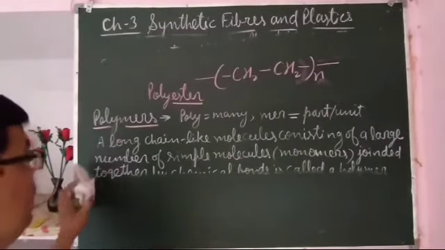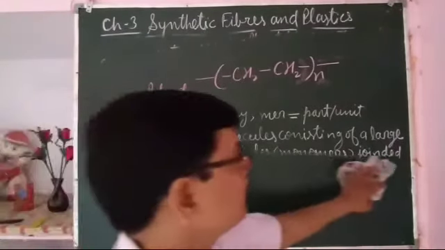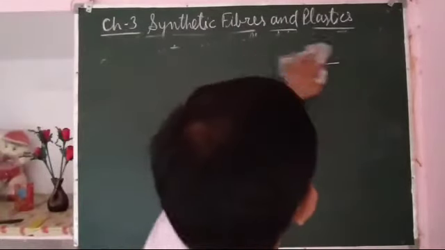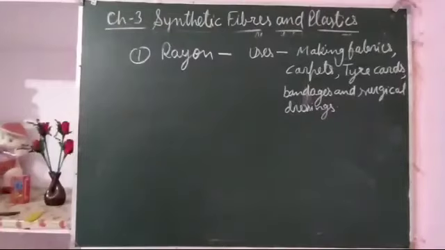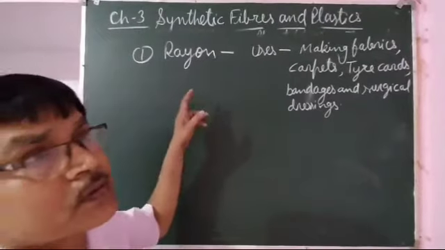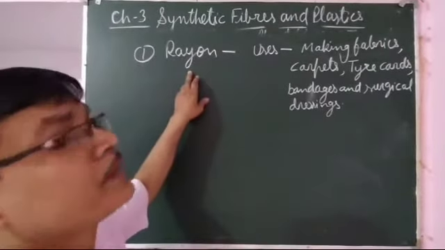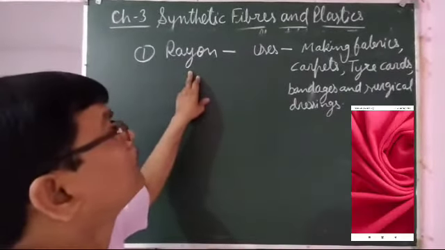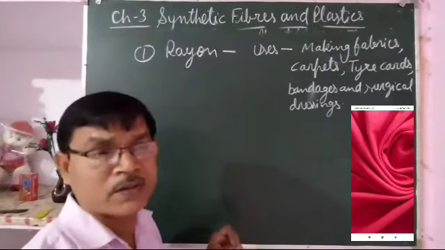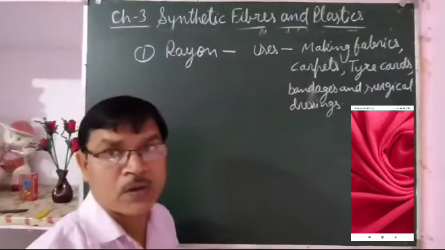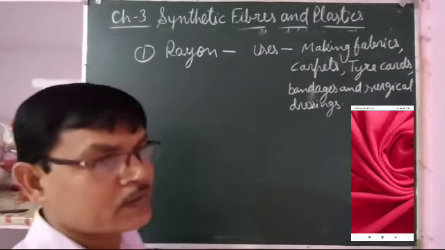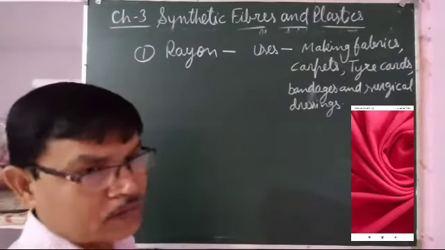So now we will study one by one about the various types of synthetic fibers. The first synthetic fiber is rayon. Rayon is the first synthetic fiber, although it is synthetic, the raw material is taken from a natural resource, the plant.